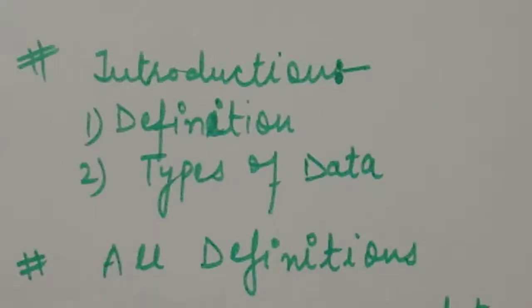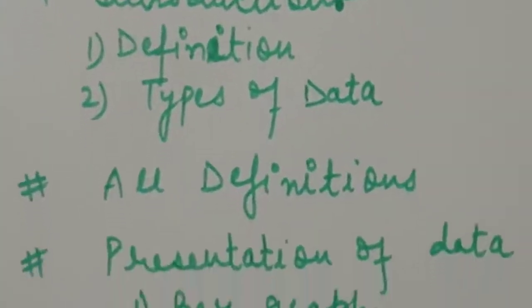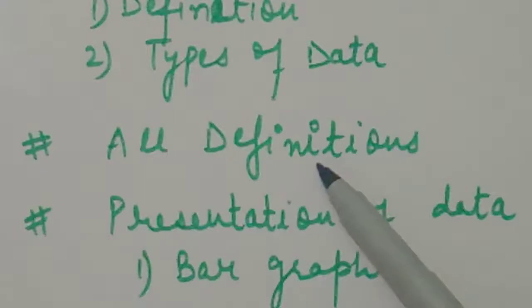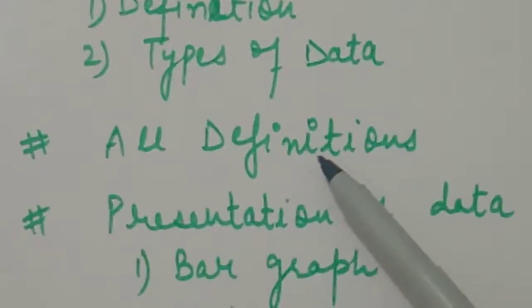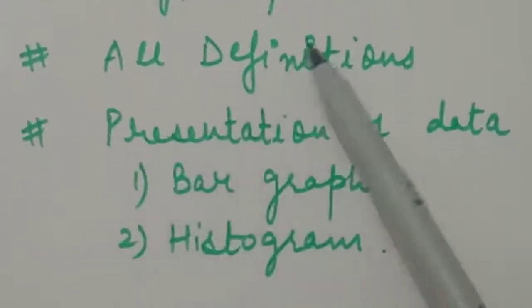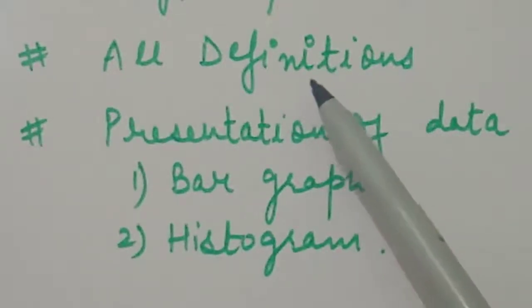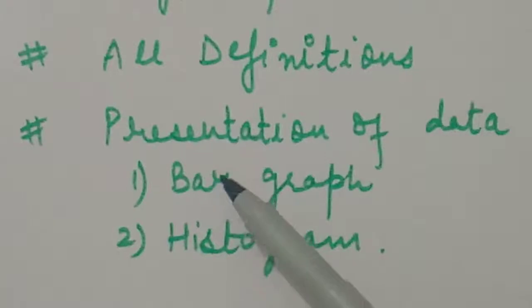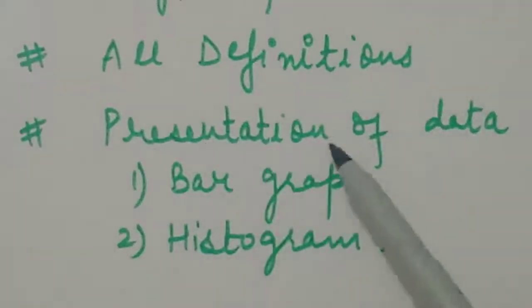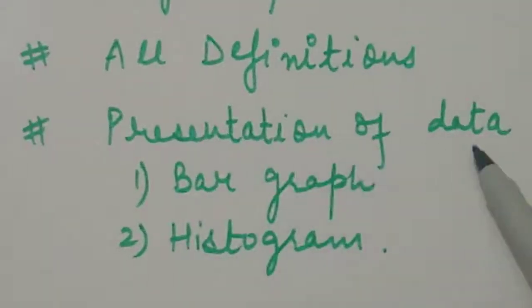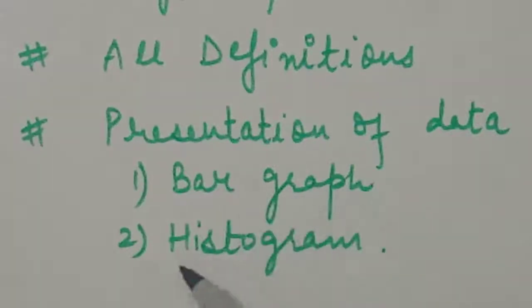Today we are going to discuss first the introduction, definition of the chapter, and types of data. After this, all the definitions which we will use in this chapter, like frequency, class mark, class interval, range, class size, and then presentation of the data, how we will arrange the data with the help of bar graph and histogram.